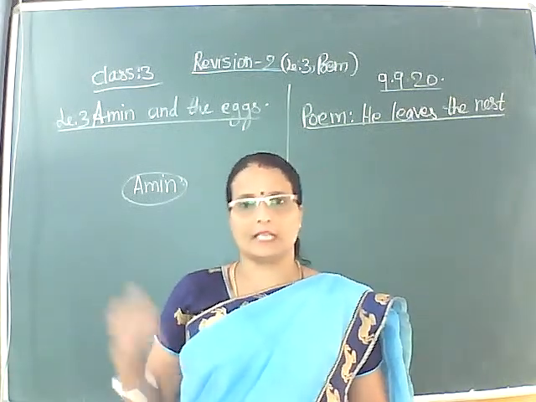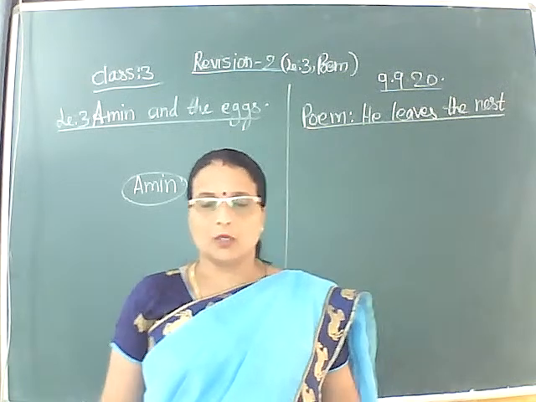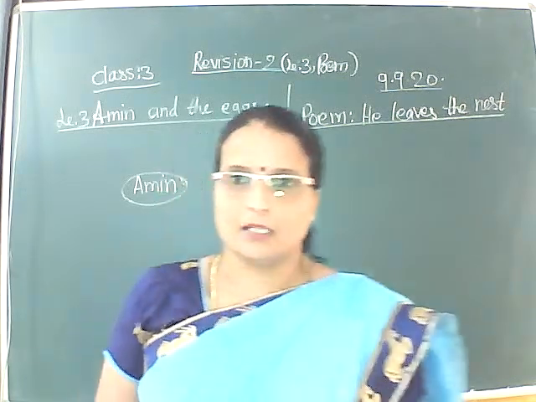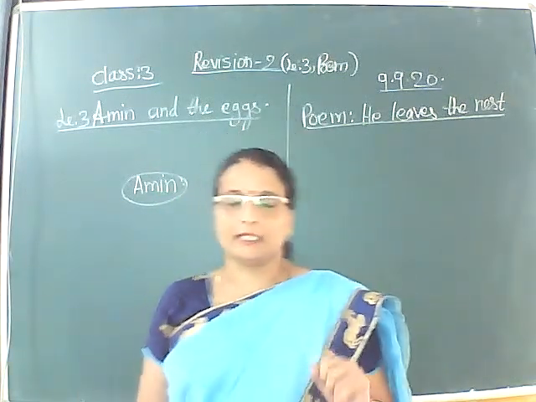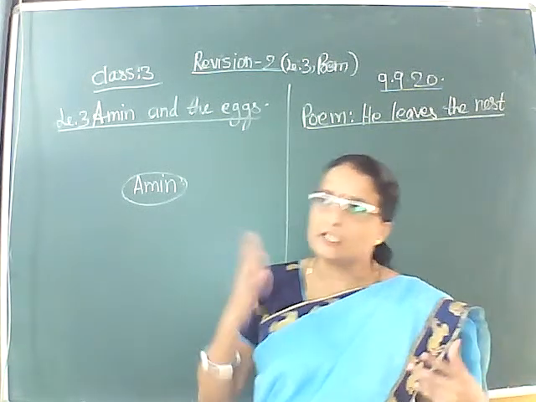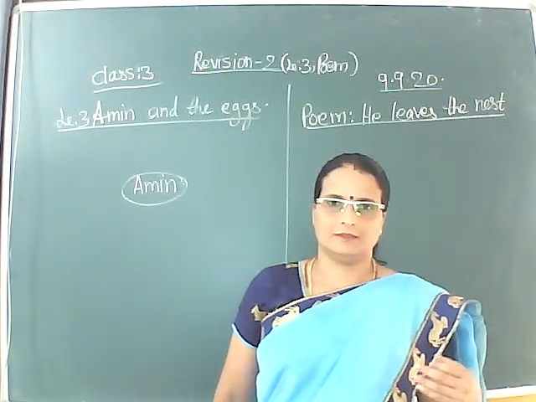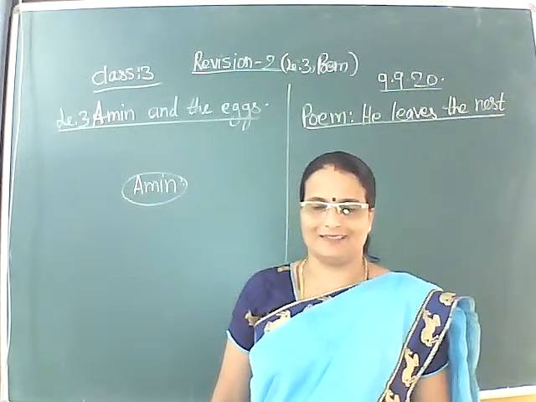The people looked at him. They couldn't believe the change and asked each other, is it not Amin? To ensure that it was Amin.